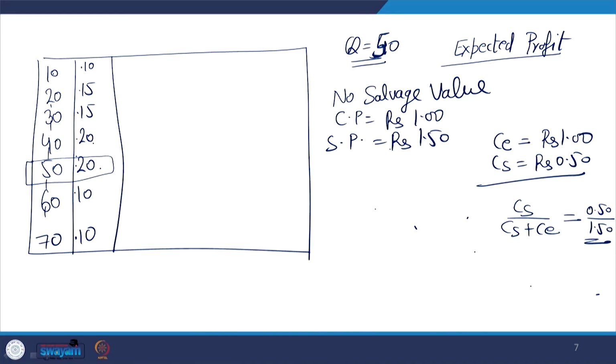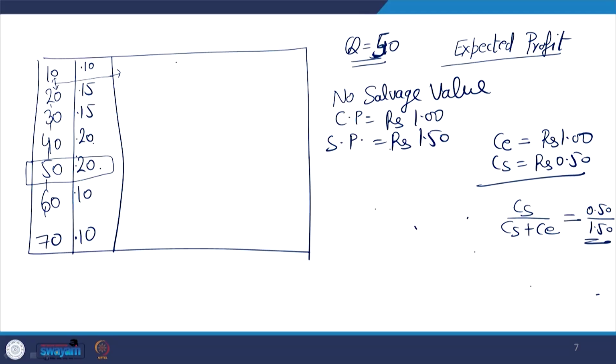The point which is important to understand is that we need to develop the levels at a close interval. If you want a better inventory model, then in this particular case I have stocking levels at a gap of 10 units.